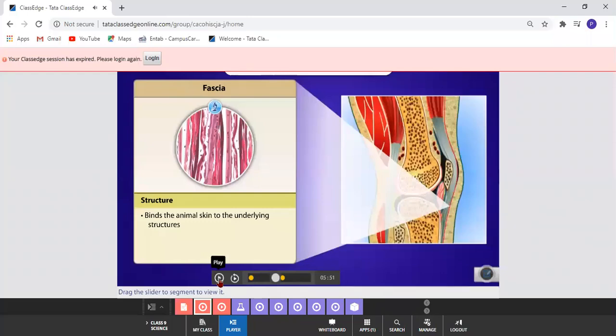Now what is fascia? It binds the animal skin, our skin, to the other underlying structures, whatever structures we have. So it binds the skin with those structures. That is known as fascia. This you have heard for the first time, I think.